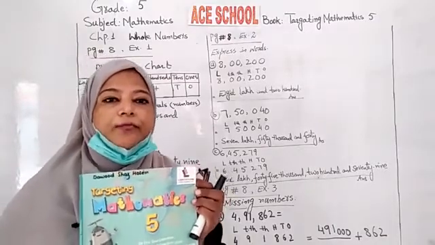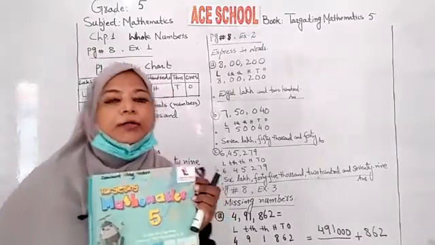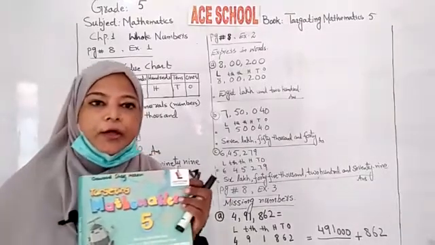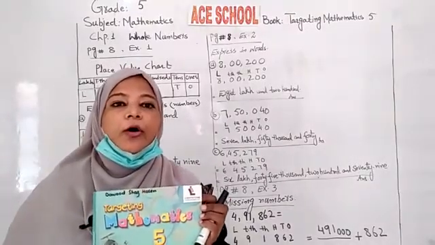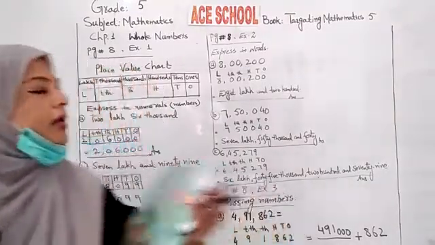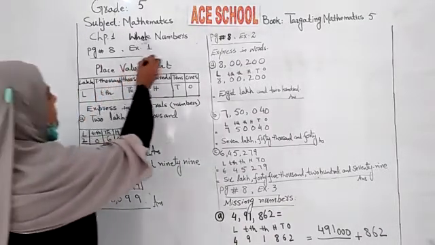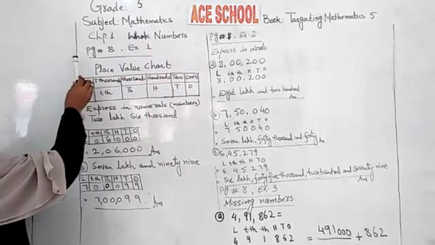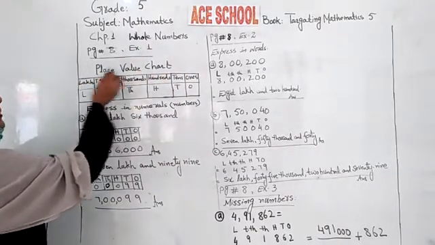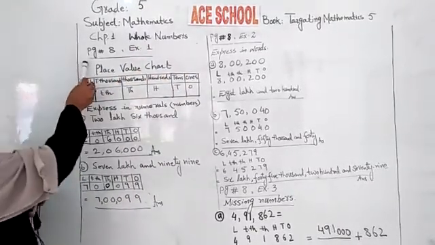This is your grade 5 mathematics book, targeting mathematics 5. Now I'm going to explain your home assignment. Now this is your chapter number 1. Chapter number 1 is whole number, and we are going to start exercise 1, that is on page number 8.